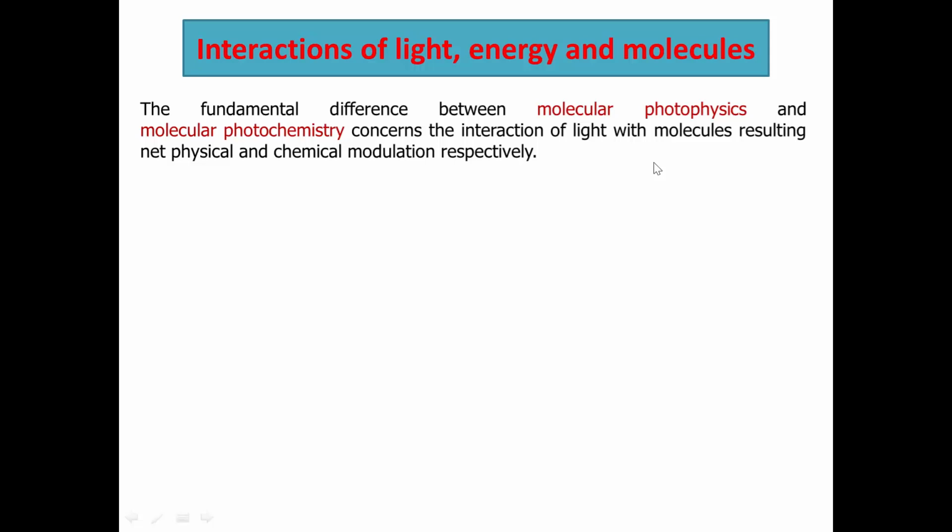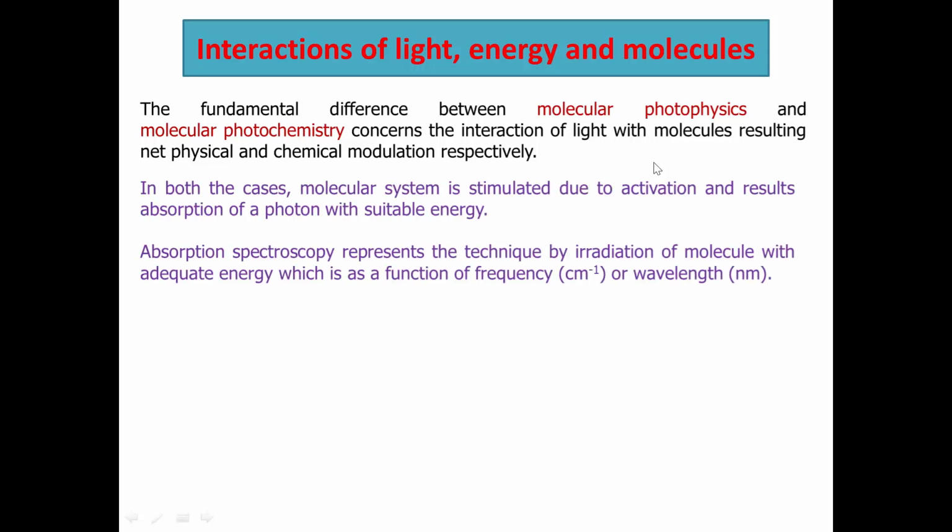For example, if in the presence of light, bond breaking and new bond formation take place, or a cis-trans transformation takes place, then this phenomenon is called molecular photochemistry. So in general, in molecular photochemistry, a bond breaking and a new bond formation take place.